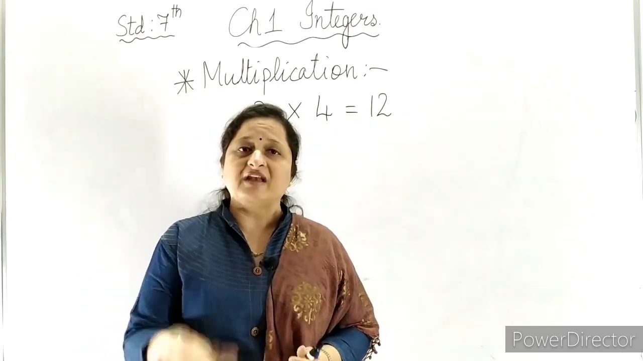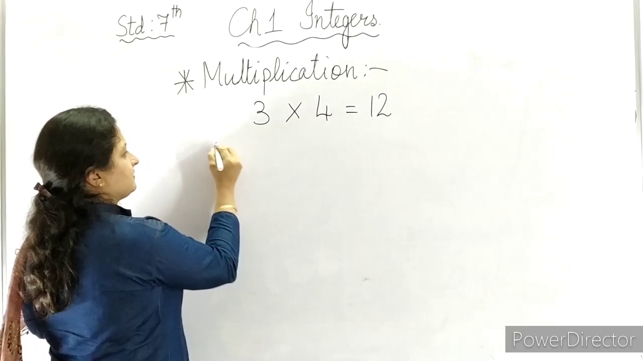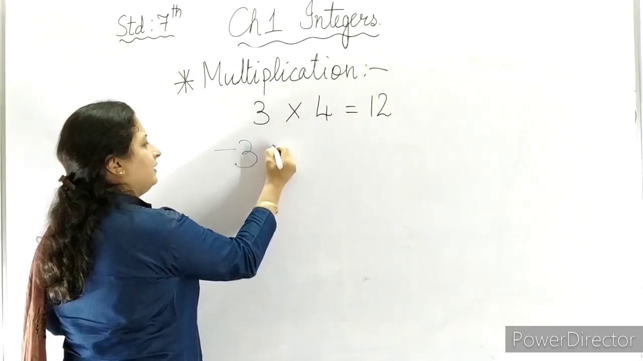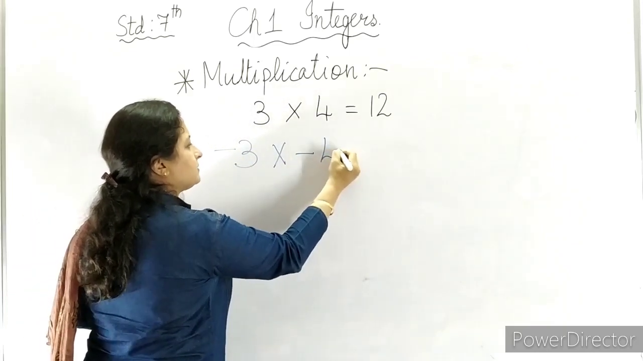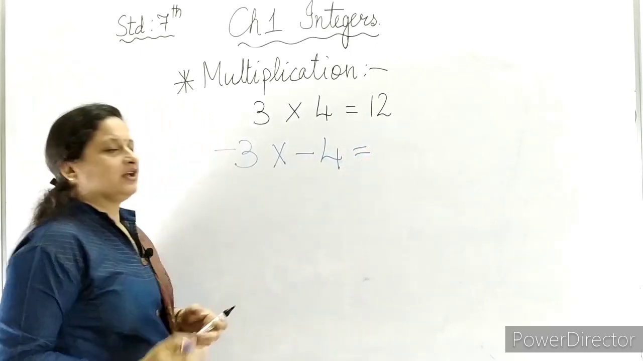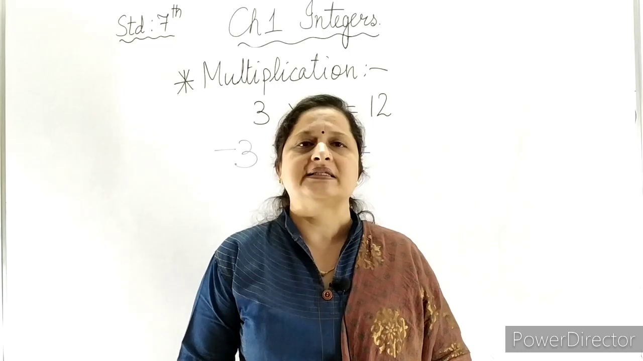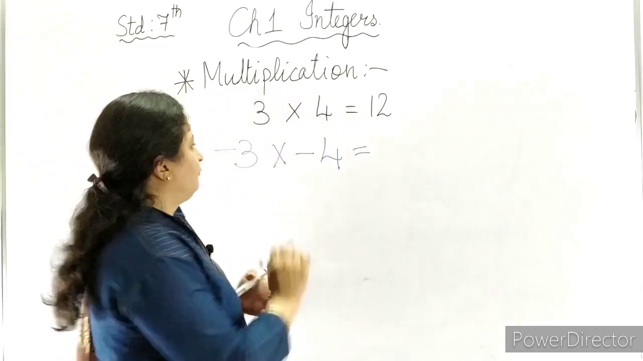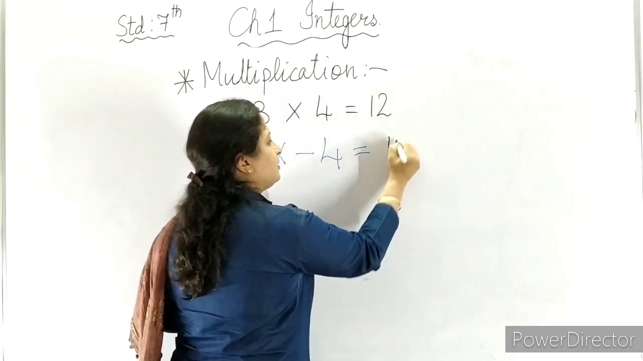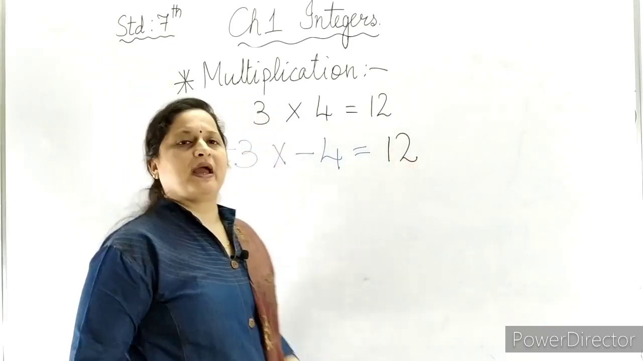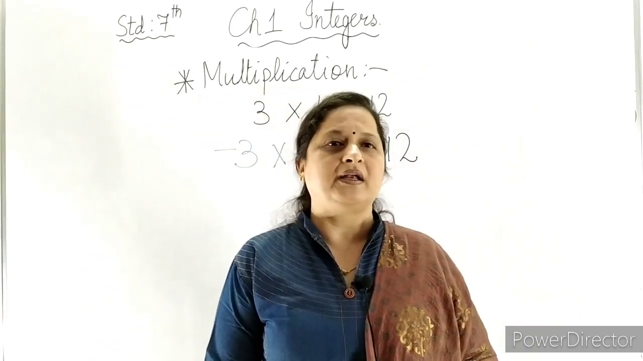But when we are talking about integers, we have minus 3 into minus 4. When we are having two negative numbers, then what will be the answer? Answer is 12. 3 multiplied by 4 is 12. But this 12 should be a positive number or a negative number.